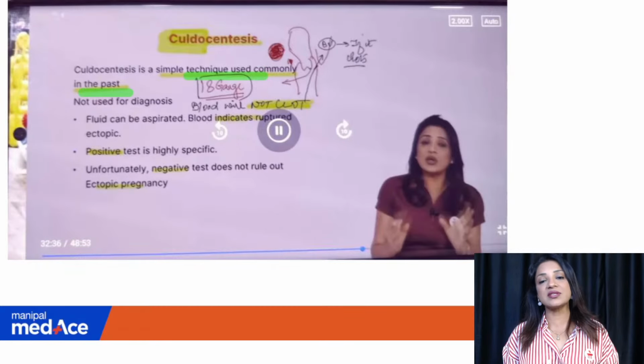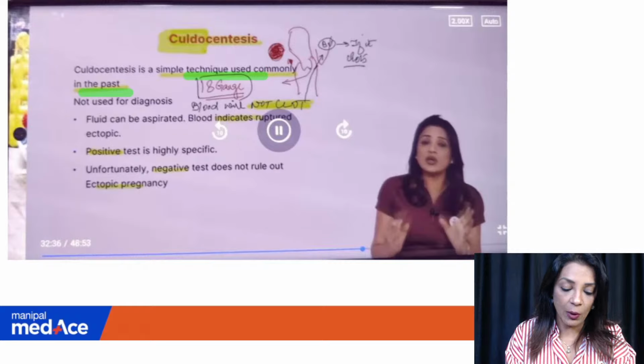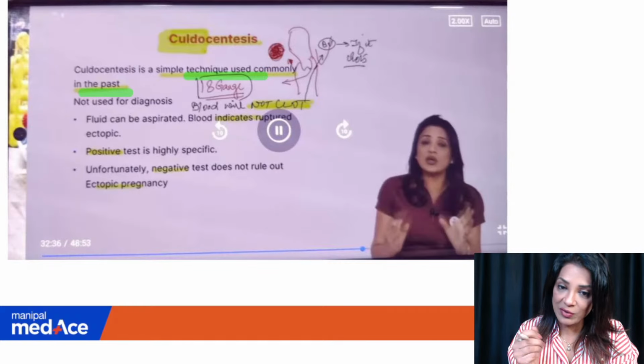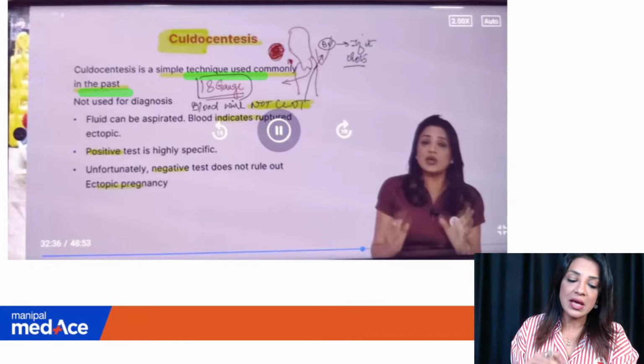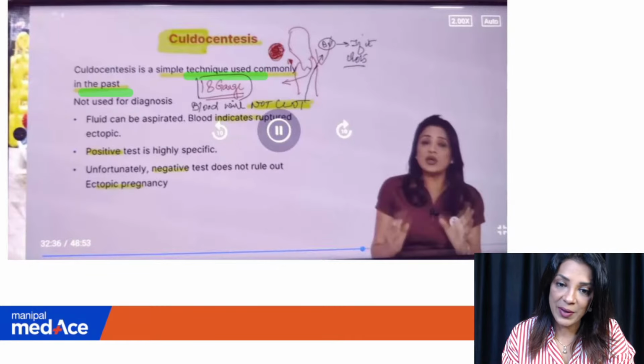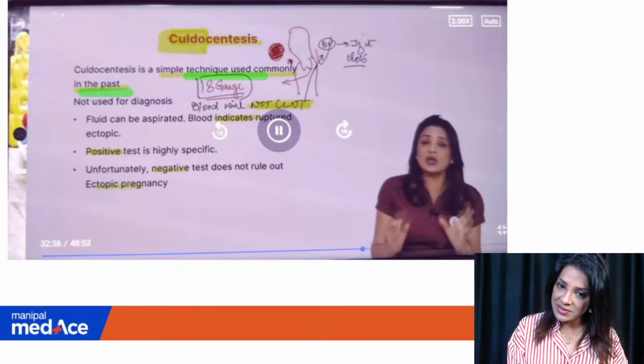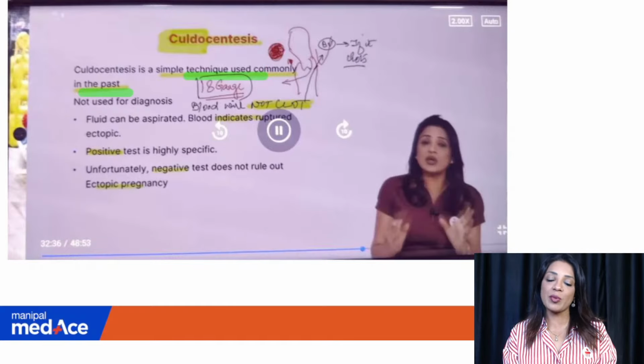Most of the gynecologists are doing sonography. It's very easy. Now, it is not used for diagnosis, that is when we get blood from the pouch of Douglas, it is not diagnostic. Why I'm telling you this? Because you may get a question in the upcoming exam in the NEET PG. So although we know the answer is ruptured ectopic, I have taken some slides from my lectures from the Manipal MedAce so as to basically just complete that topic.